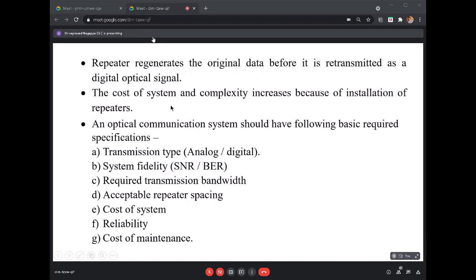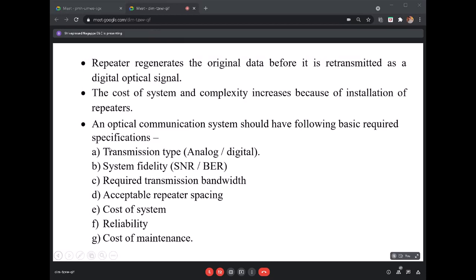So the cost of the system and complexity increase because of the installation of repeaters, as you all know. But in order to have the same signal throughout, you need to go with the installation of the repeaters.